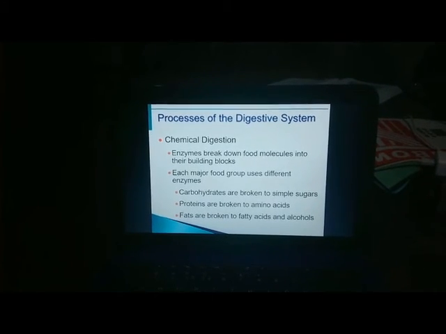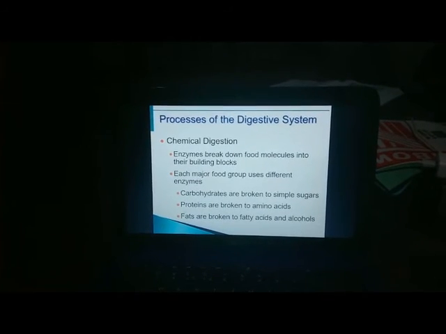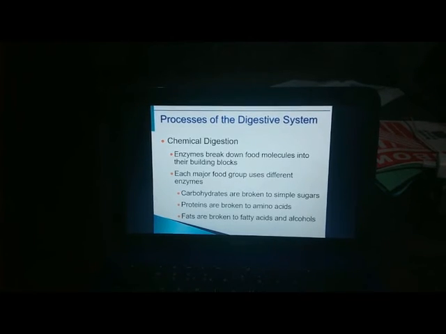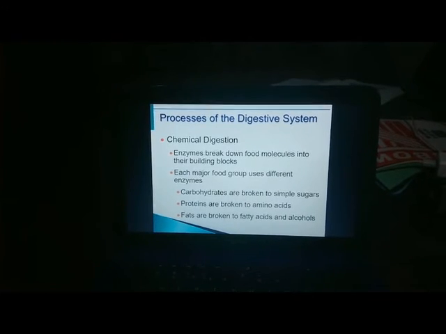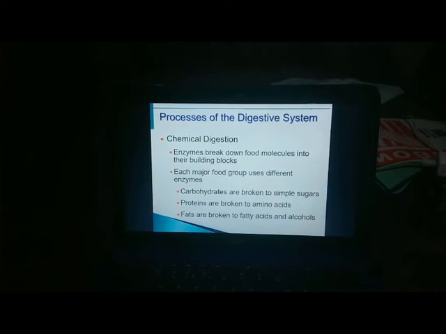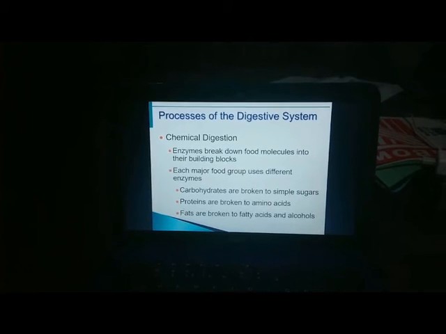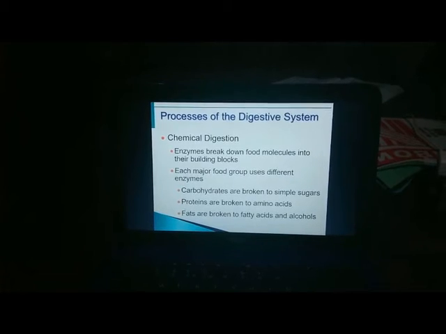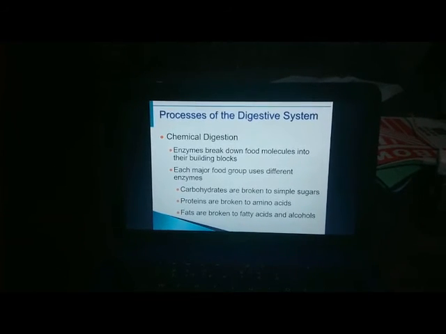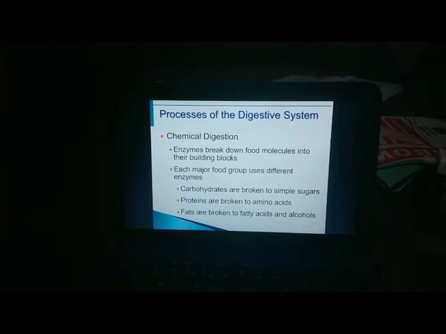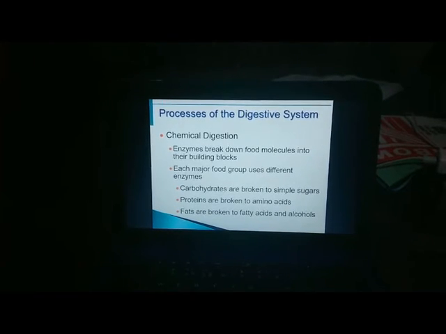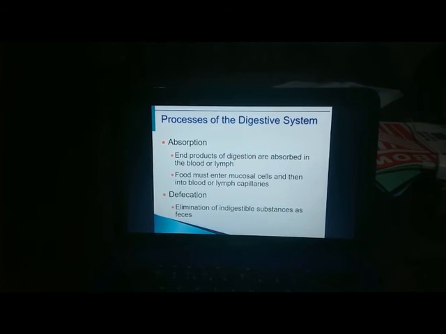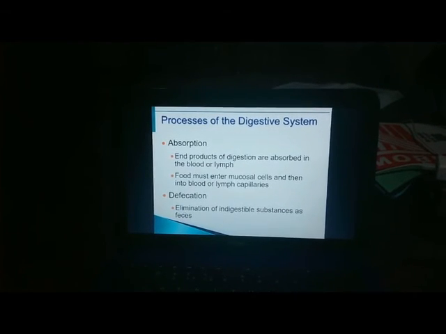While in chemical digestion, enzymes break down food molecules into their building blocks. Each major food group uses different enzymes. Carbohydrates are broken down to simple sugars, proteins to amino acids, and fats to fatty acids and alcohols. It is the sequence of steps in which large food molecules are broken down to their building blocks by enzymes.